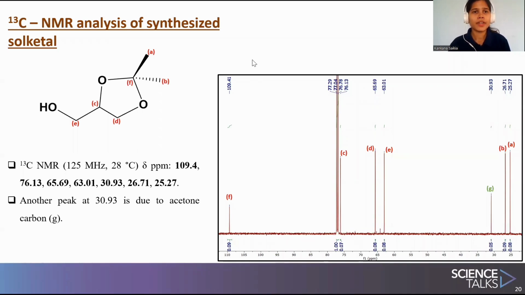The product was further characterized with 13C NMR, and the characteristic peaks have been obtained. For example, the peaks at 25.27 and 26.71 are because of the methyl carbons of the Solketal. Again, the carbon present near the OH group gives a peak at 63.01. So with the literature comparison, we found that these are the characteristic positions for 13C NMR, and that way we can confirm that the 5-member Solketal ring has been formed.